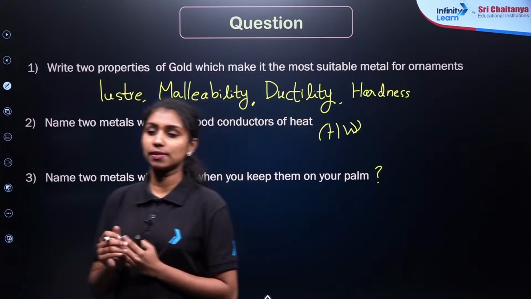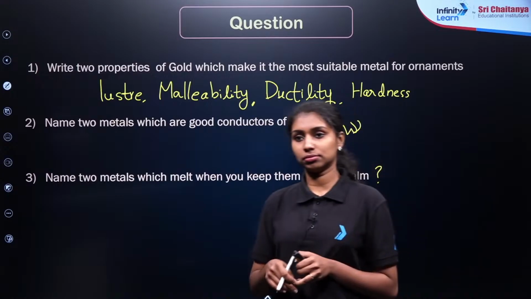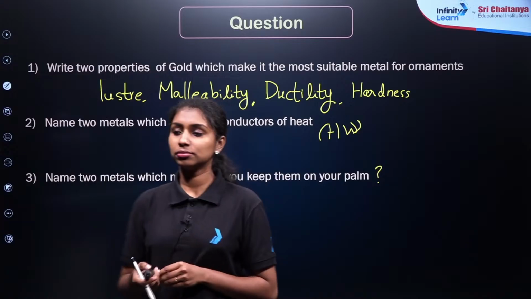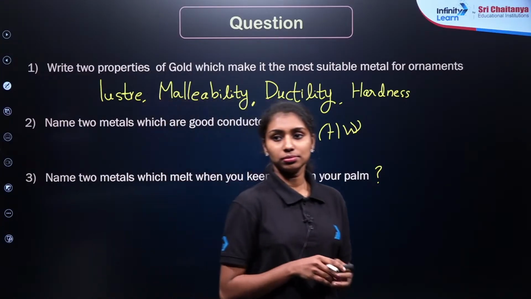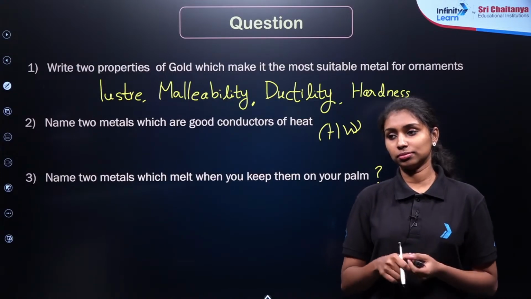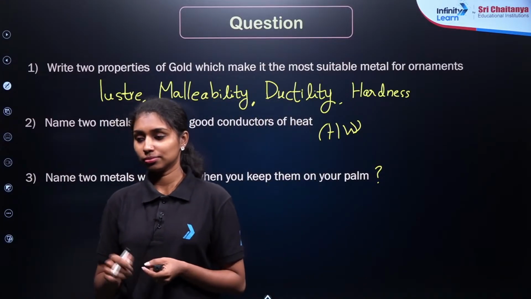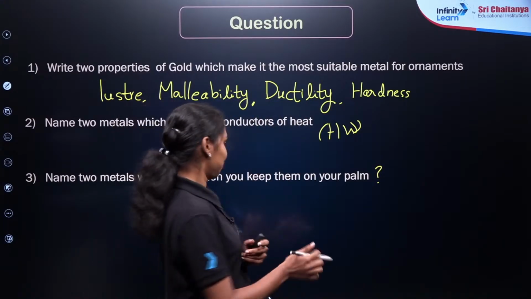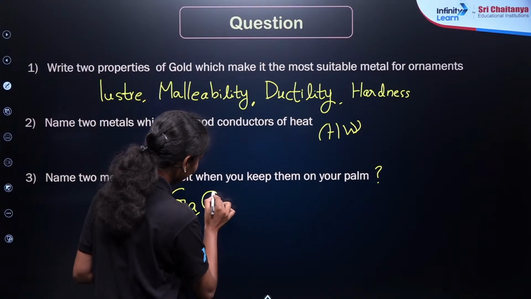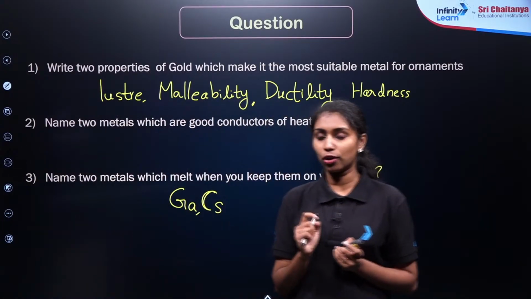What is the answer? Okay, one is gallium and another one is cesium. These are the two metals which have a very low melting point. So gallium and cesium are the examples. I hope you understand. Clear?